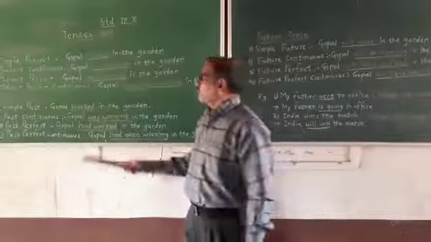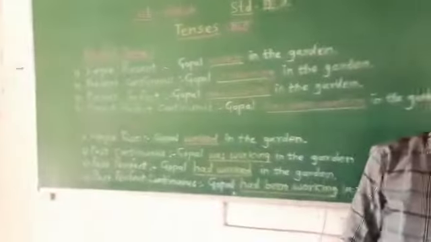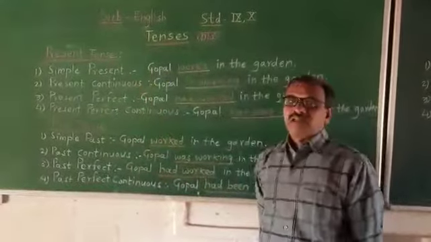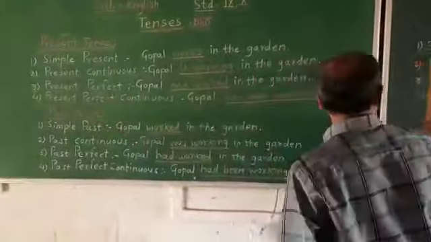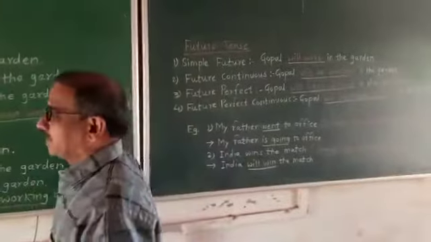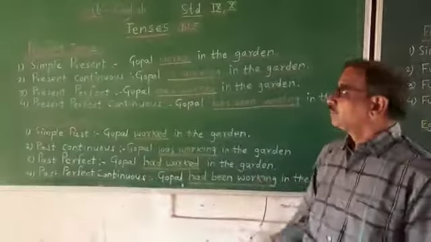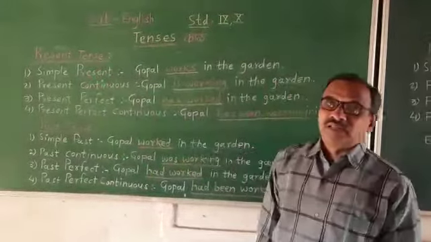There are 12 types of tenses which are written on the blackboard. The main three tenses are present tense, past tense, and future tense. Let us see the examples one by one. The first one is simple present tense.